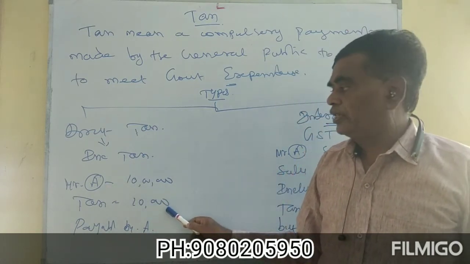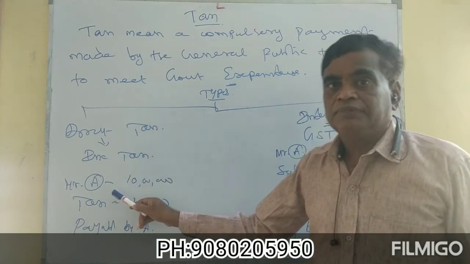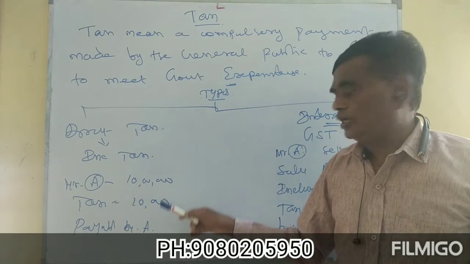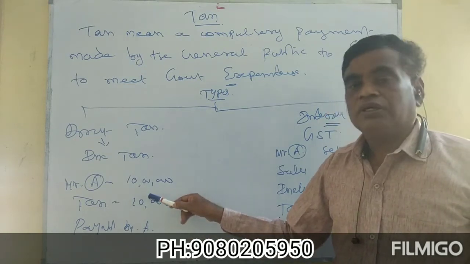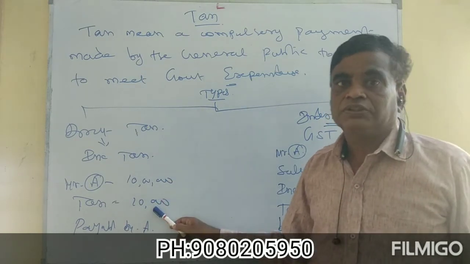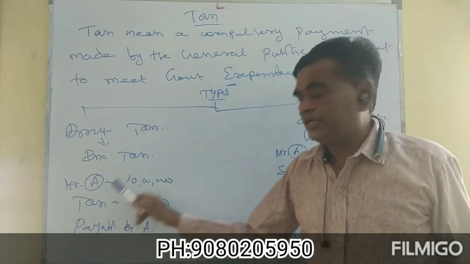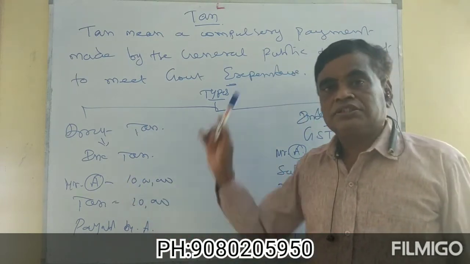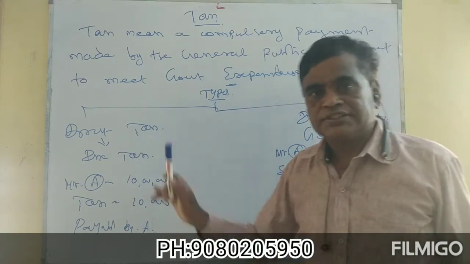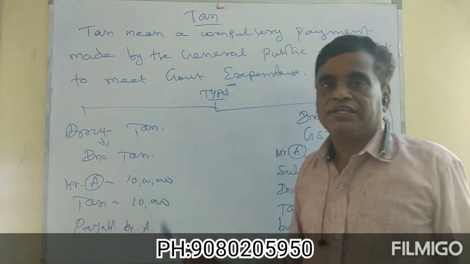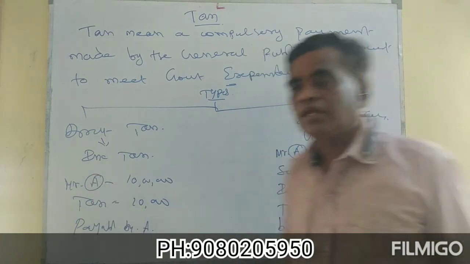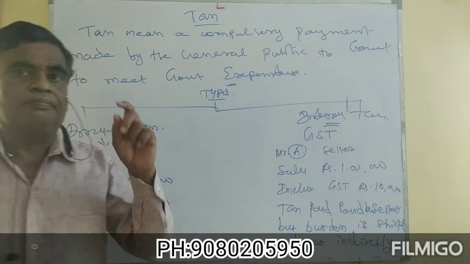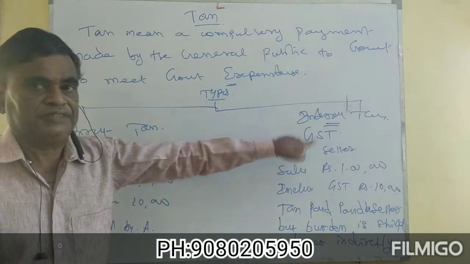That is, Mr. A pays income tax on the income of rupees 10 lakhs. Here, the taxpayer, tax bearer are single person, one and the same. So, it is called as direct tax. On the other hand, indirect tax, best example is GST.